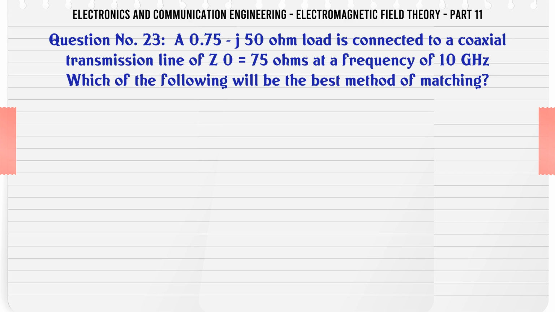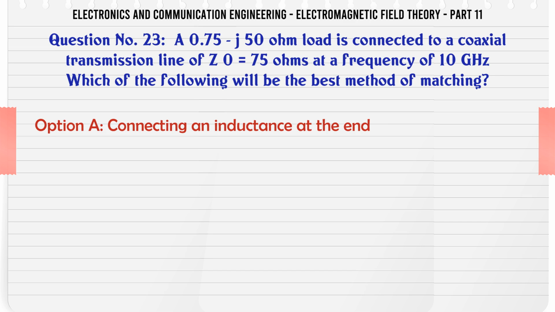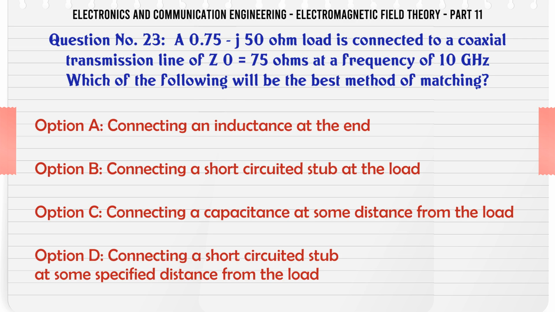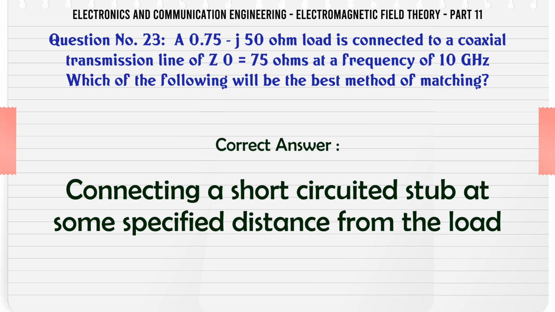A 0.75 + j50 ohm load is connected to a coaxial transmission line of Z0 75 ohms at a frequency of 10 GHz. Which of the following will be the best method of matching? A. Connecting an inductance at the end. B. Connecting a short-circuited stub at the load. C. Connecting a capacitance at some distance from the load. D. Connecting a short-circuited stub at some specified distance from the load. The correct answer is connecting a short-circuited stub at some specified distance from the load.